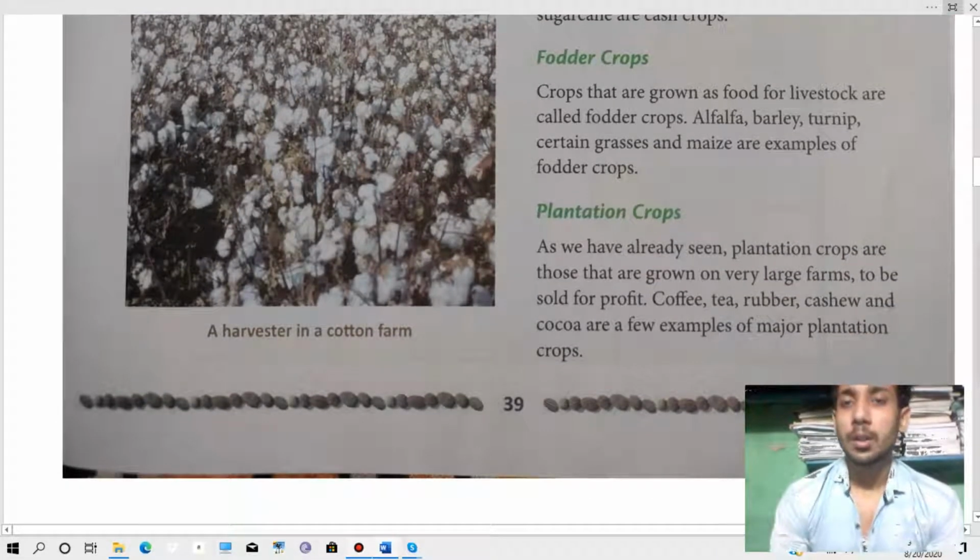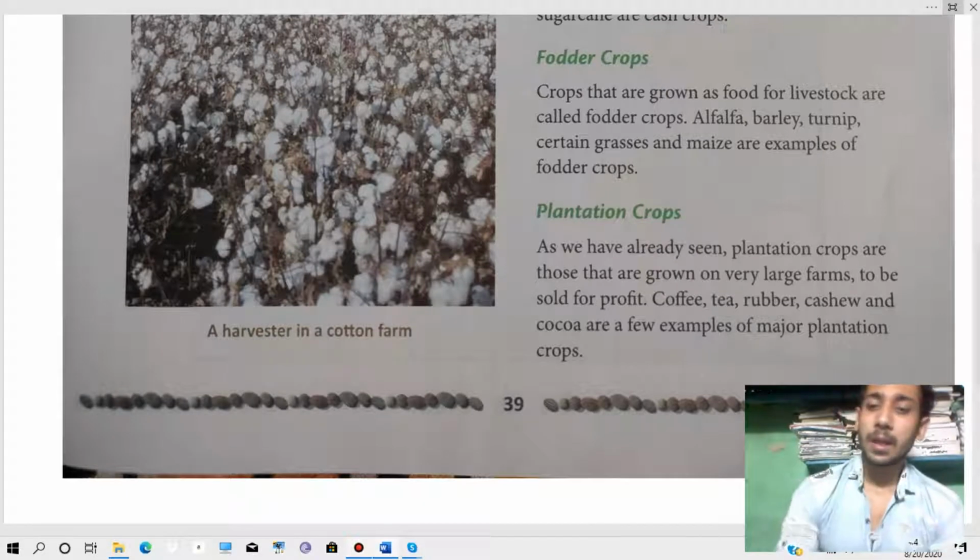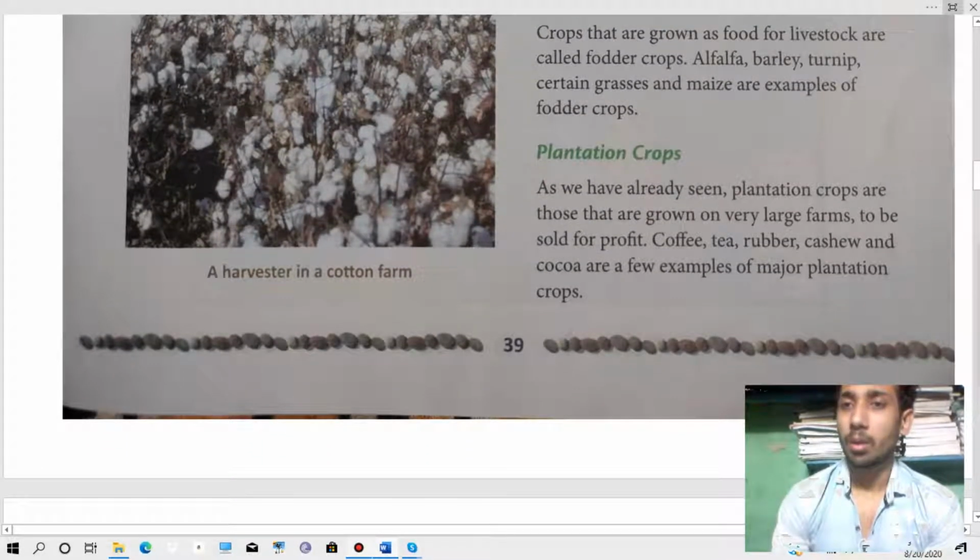Thereafter, fodder crops. Crops that are grown as food for livestock are called fodder crops. Means the crops which are mainly used for livestock. Just like alfalfa, barley, turnip, certain grasses, and maize are examples of fodder crops. Thereafter, we will go for the plantation crop.